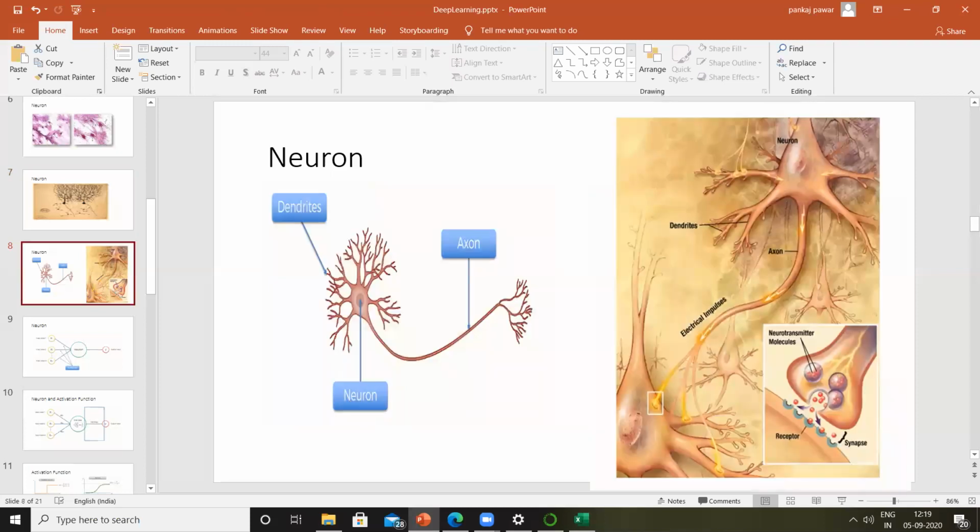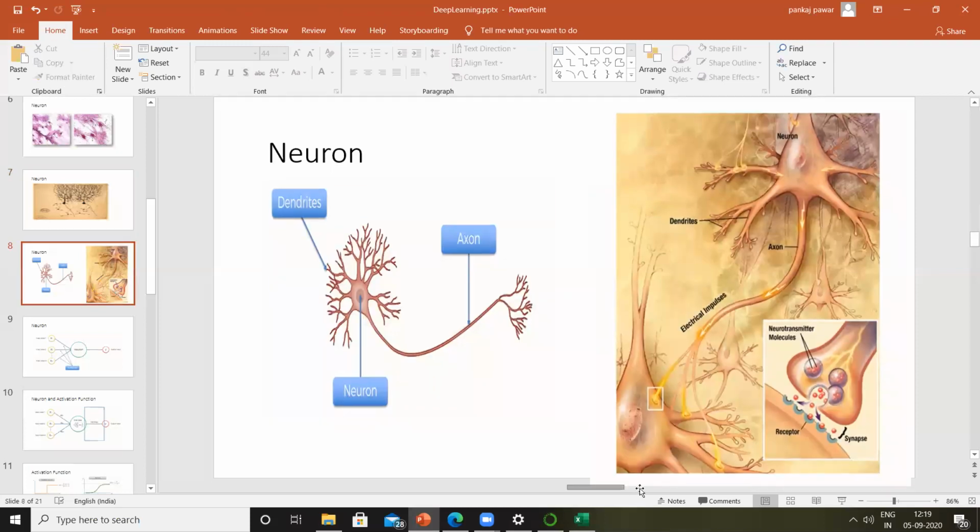On further exploring this, scientists realized there is no physical connection between two neurons. The dendrites of one neuron don't get physically connected with the dendrites of another neuron. So there is a gap here, and this gap is called a synapse. Now if there is a gap, how are these two neurons communicating with each other?